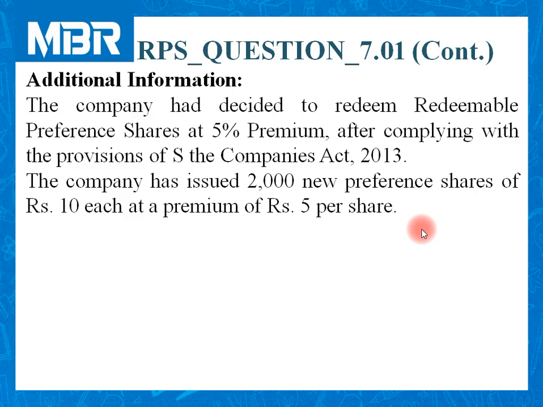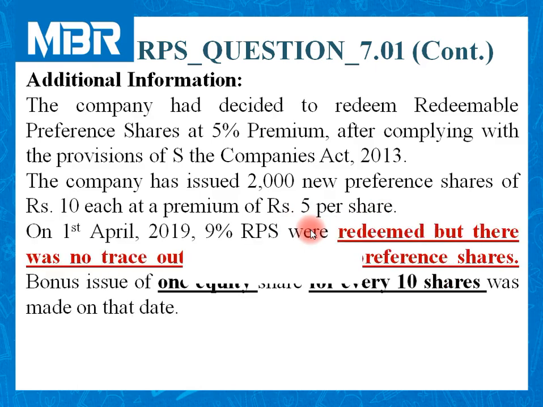The company has issued 2,000 preference shares of rupees 10 each at a premium of rupees 5 per share. Face value of the new issue is rupees 10 and it is issued by the company at a premium of rupees 5 per share. We need to keep this figure in our mind.